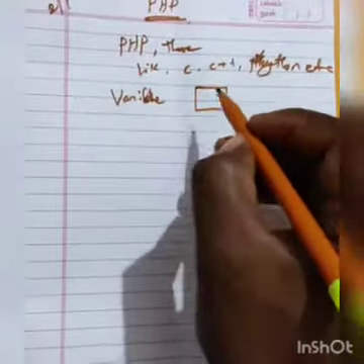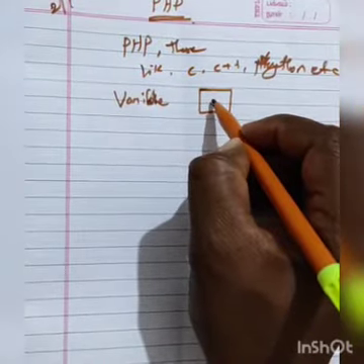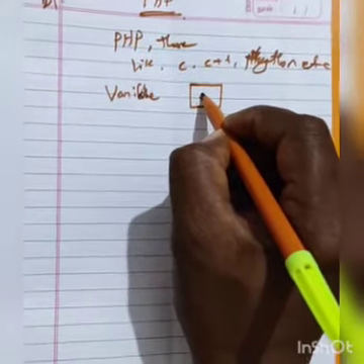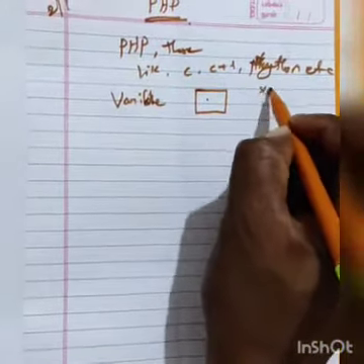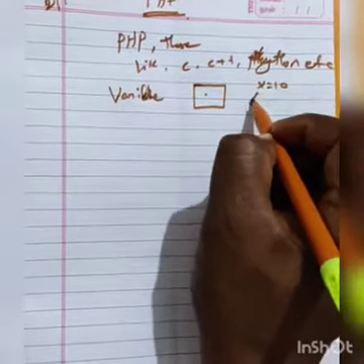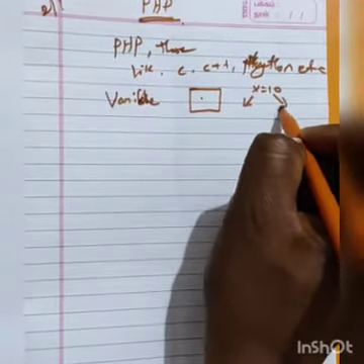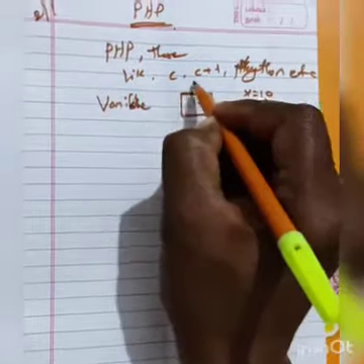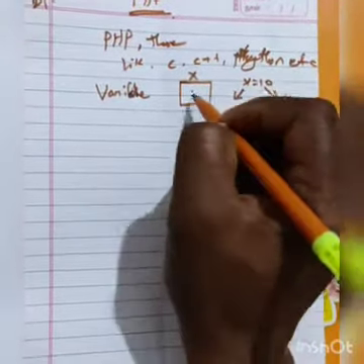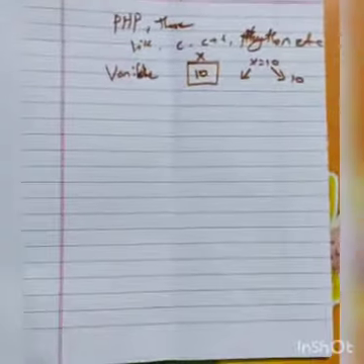If you store a value, that variable can hold it. For example, x equal to 10 means x is the variable name and the variable value is 10. So x is one box, and the value is stored inside it. In every language we can store variables like this.